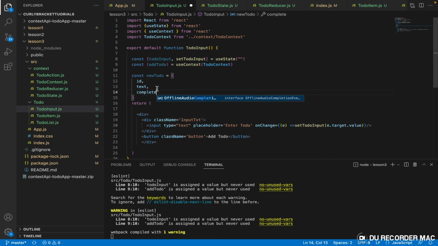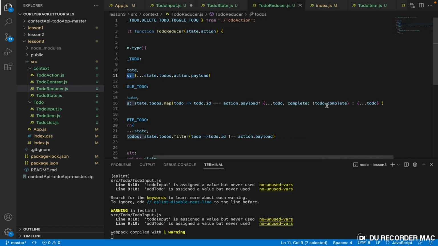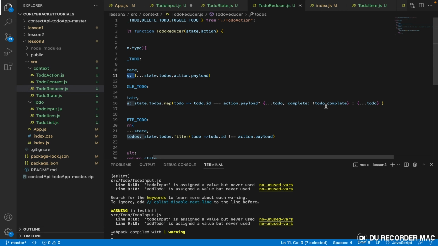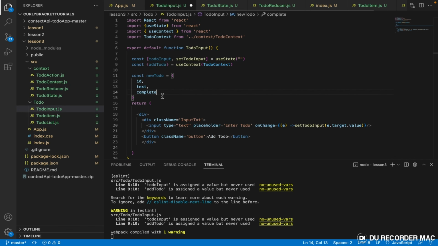Remember that in our reducer we say todo.complete, right? In the toggle to-do case, we told our application to look out for this object item and perform this function. So we can't use a different name. Whatever we use here is what we are going to pass into our array.